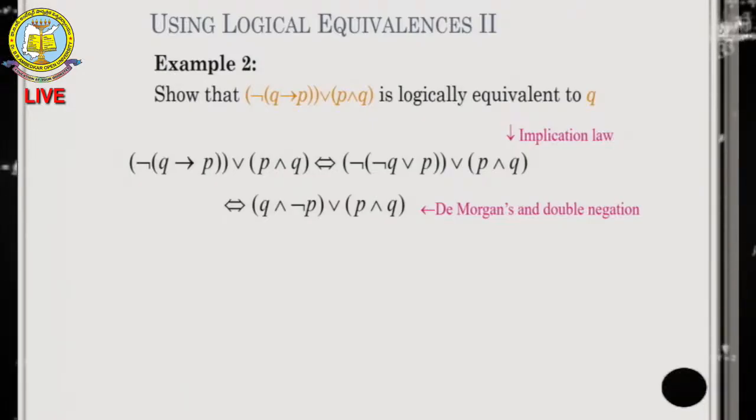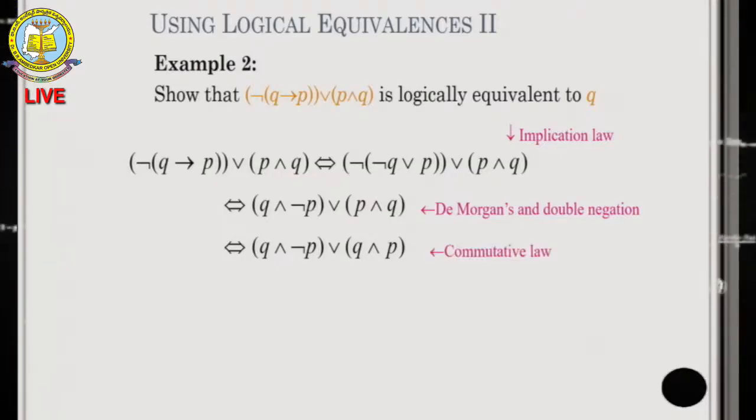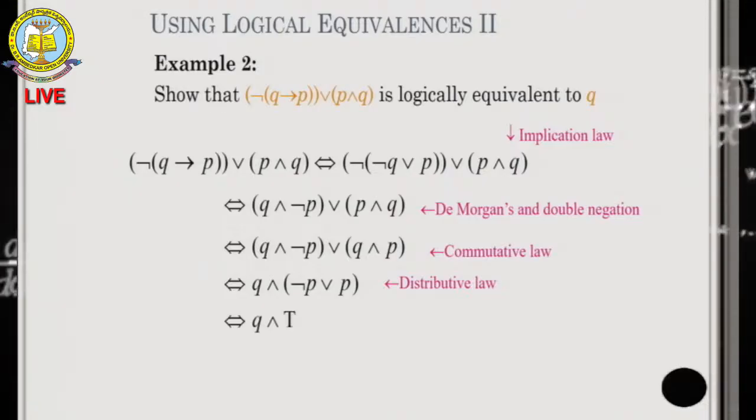We know that negation of negation of P is P only. So again apply the distributive property. It is (Q and negation of P) or (Q and P) by applying the commutative law. Then you apply the distributive law. It is Q and (negation of P or P). See, distributive law. Like that you have to mention each and every law.